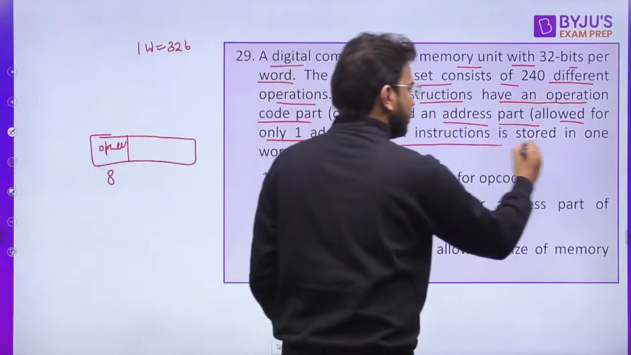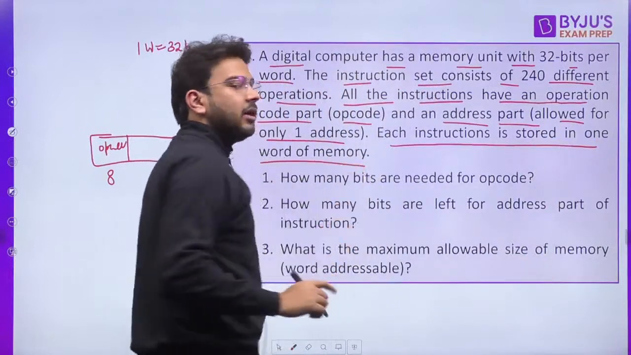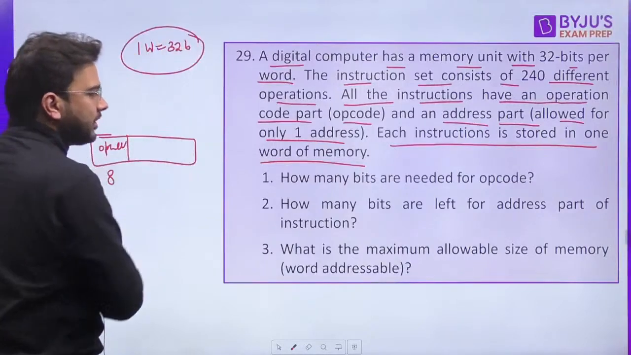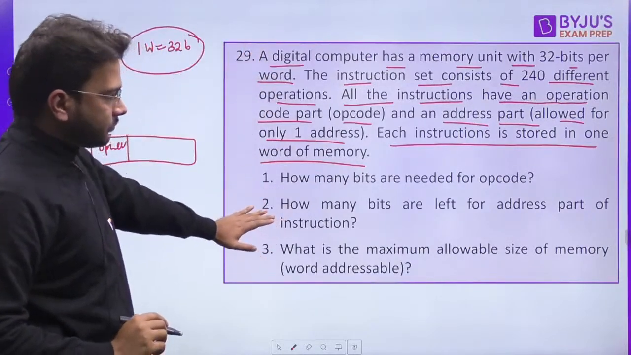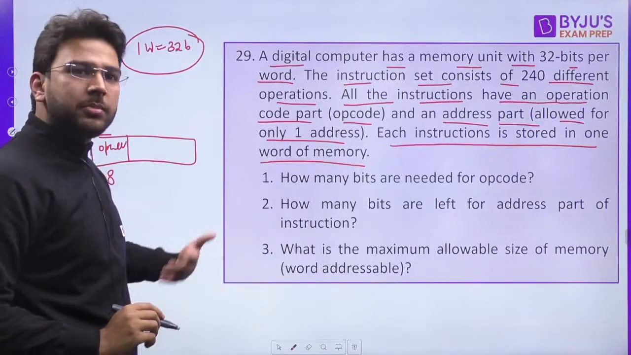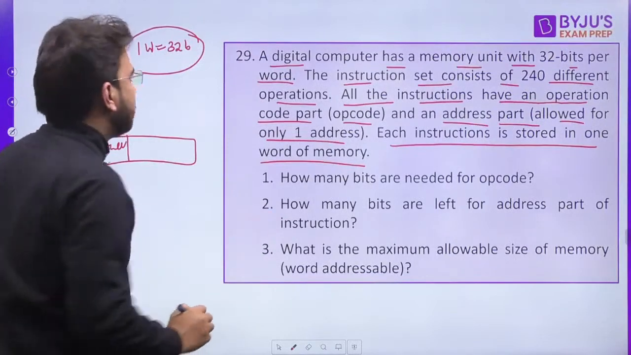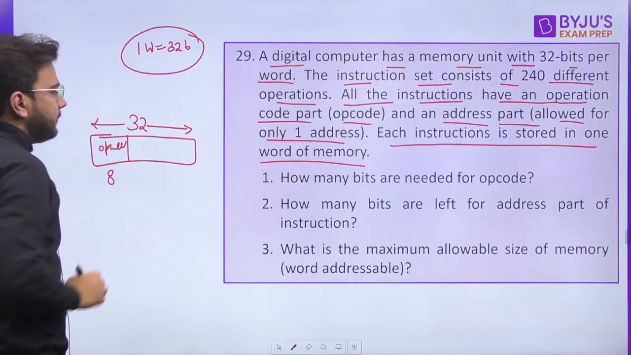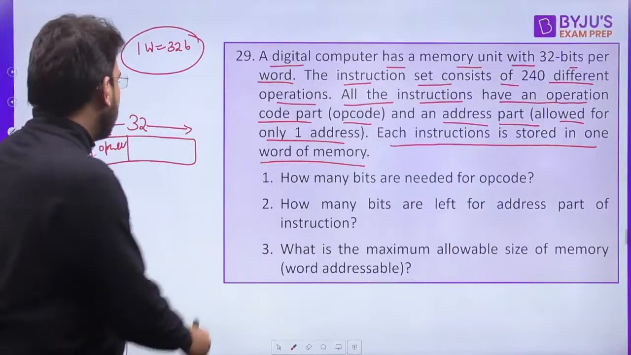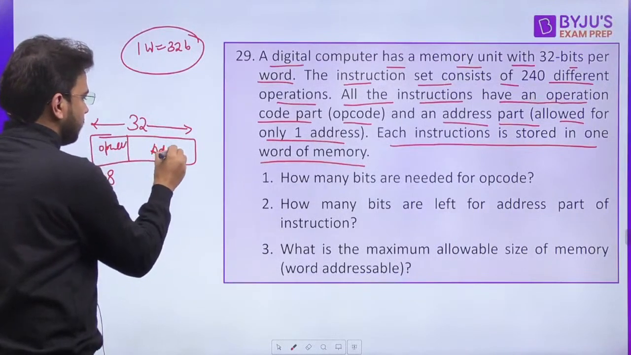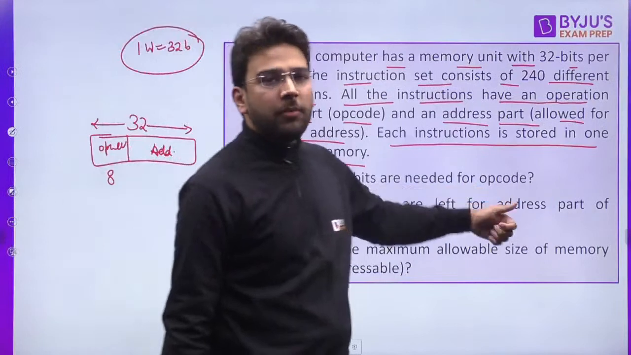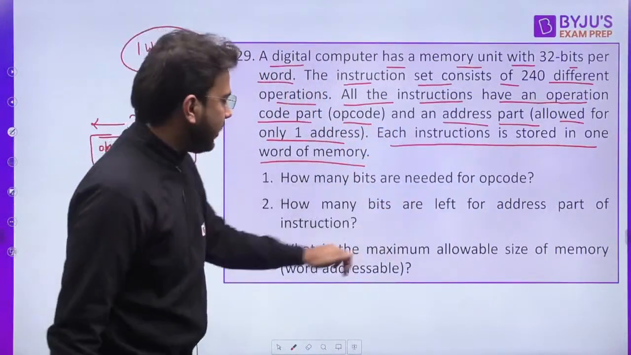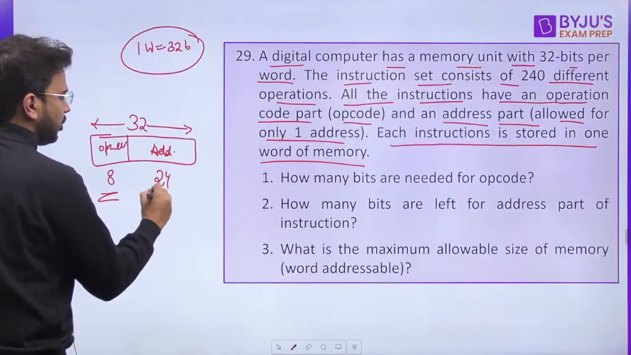Now each instruction is stored in 1 word of memory. One instruction is consuming 1 word of memory. 1 word we know that is 32 bits, and it is not given here whether it is word addressable or byte addressable. So by default we have to address it as byte addressable. So that means the instruction size is 32 bits. Clear? And here we have this address field. How many bits are needed for opcode? Already calculated, that is 8 bits. How many bits are left for the address part? So 32 minus 8, that is going to be 24.